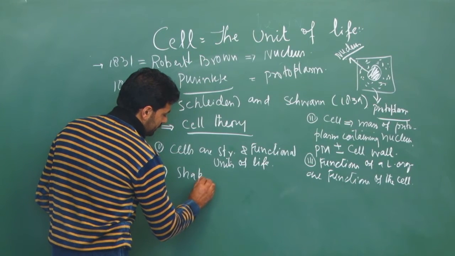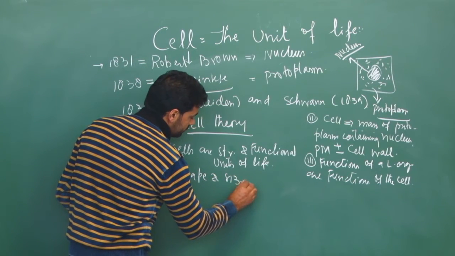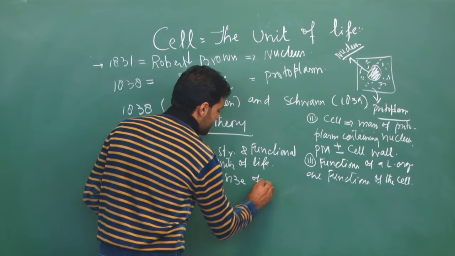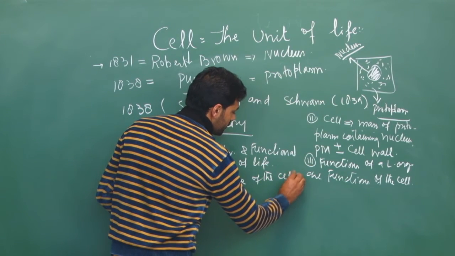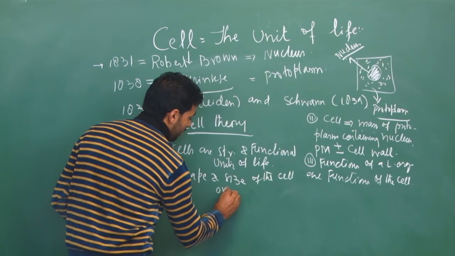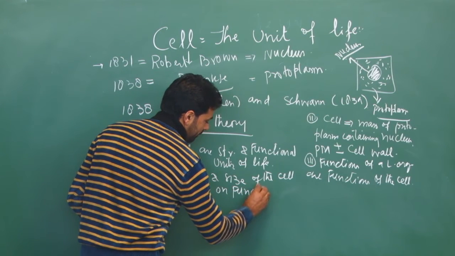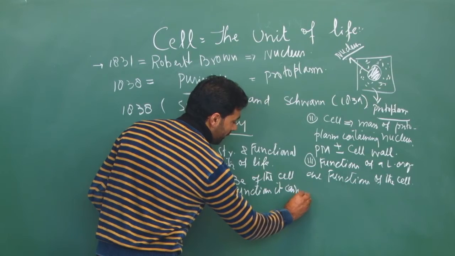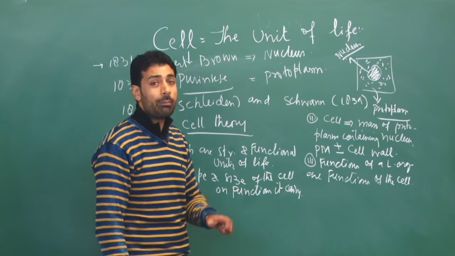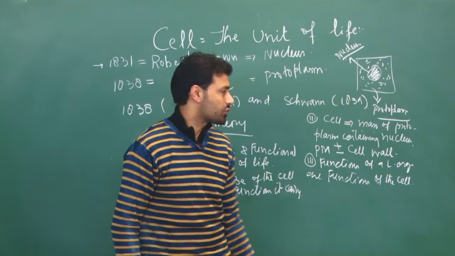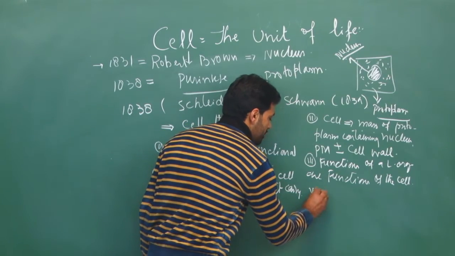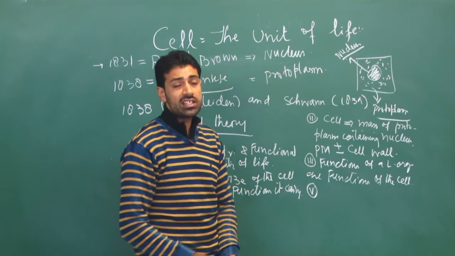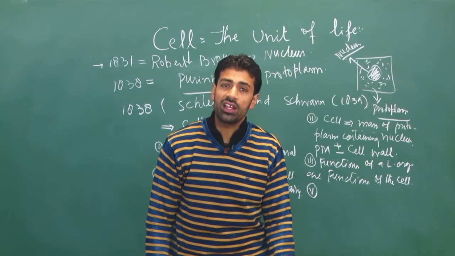So they said the shape and size of the cell is dependent on the functions it carries. So what will be the shape of the cell is dependent upon the nature of the functions it has to carry. Fifth postulate, that is, they said omnis cellula e cellula.